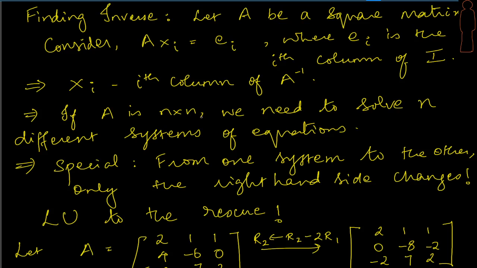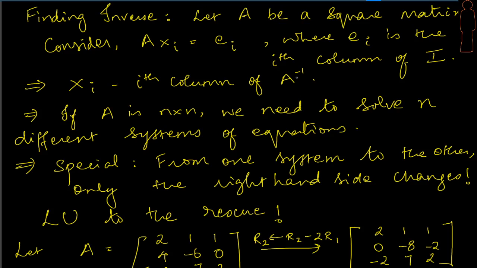So imagine this for every single column that's coming from the collection of x_i's. What would that give us? The right hand side is going to be all the columns e_i of this matrix. And what is that? That is nothing but I, the identity matrix. And what does that convey? So the collection of all the x_i's must give us A inverse. Okay, so here is how we are picturing or using the linear system of equations in order to think of how to get A inverse.